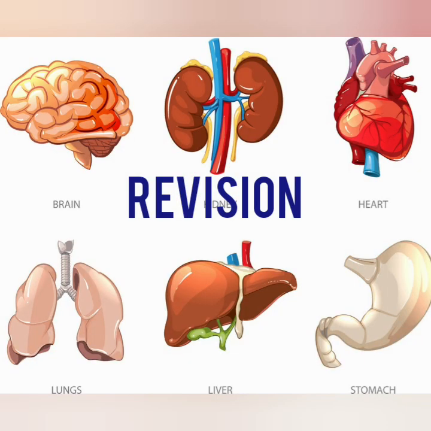Okay children, let us review what we saw in this class. In this class, first we saw what internal organs are. What are the internal organs? Organs which cannot be seen and which are inside our body are called internal organs. What are the organs we saw in this class? We saw brain, lungs, stomach, heart, kidneys, bones and muscles.